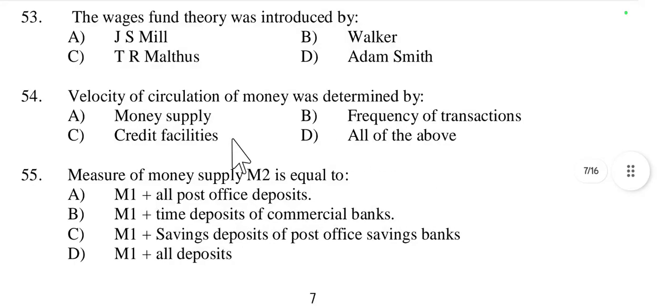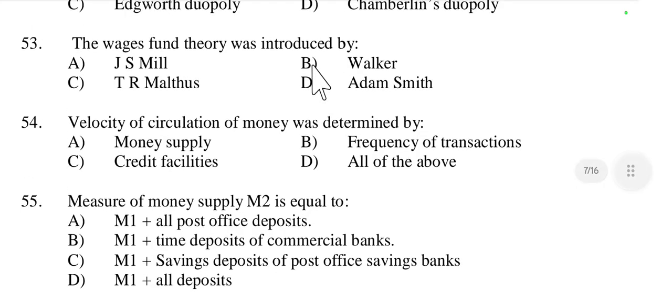Then question number 53: the wage fund theory was introduced by J.S. Mill, Walker, Malthus, or Adam Smith. The wage fund theory was introduced by J.S. Mill. So here the right option is option A.